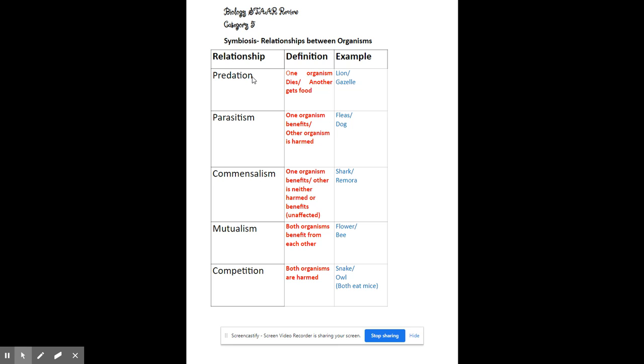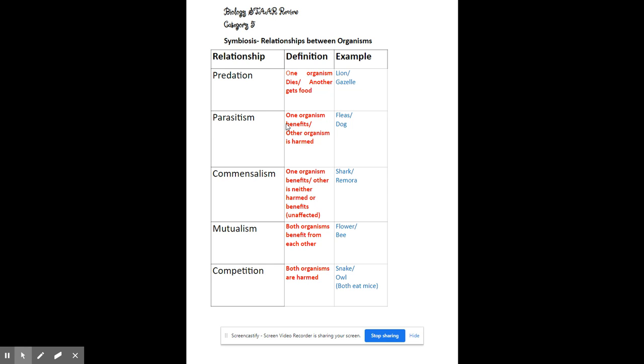You guys have all heard of predator-prey, right? If I'm the predator and you're the prey, I am hunting you. So that's what predation means. If you think about the outcome of predation, if we look at our example, the lion and the gazelle, one organism dies, that would be the gazelle, another gets food. So even though it's not a good relationship for the gazelle, it's considered a relationship. One organism dies, another one gets food, and that is predation.